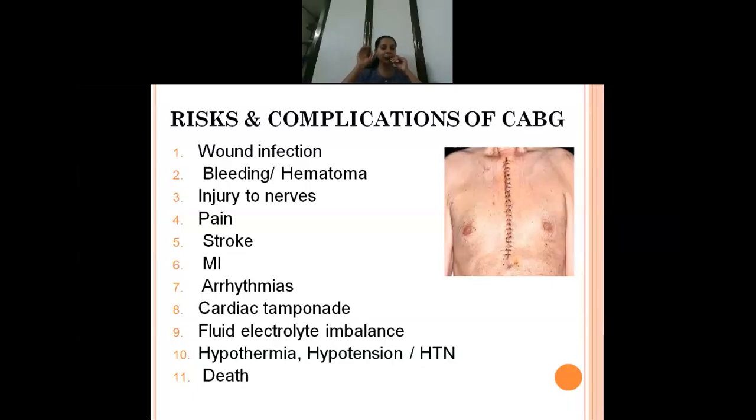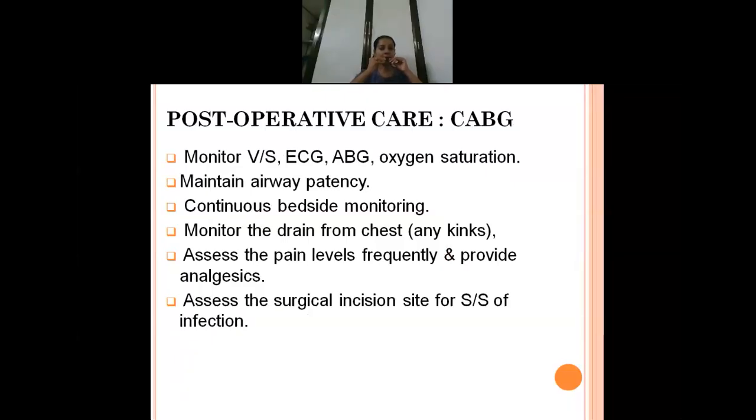And sometimes patients can go into hypothermia in the post-operative ward, or some patients can go into hypotension or shock, some into hypertension, and even death can happen. But nowadays, since this is a very common surgery, most of the surgeries are said to be quite successful. Okay, now what is the post-operative care that you have to do for a CABG patient?